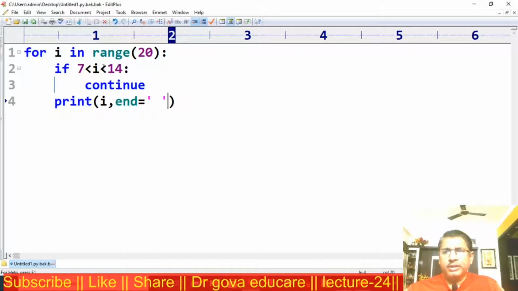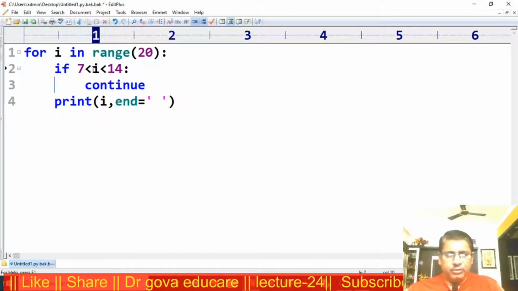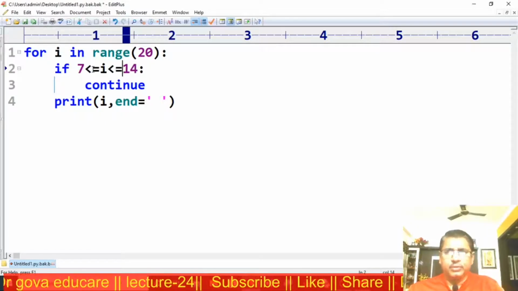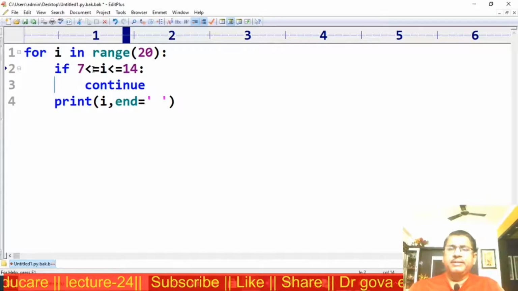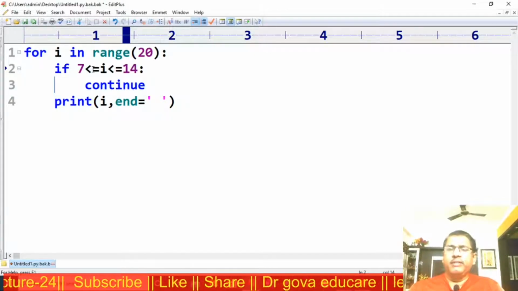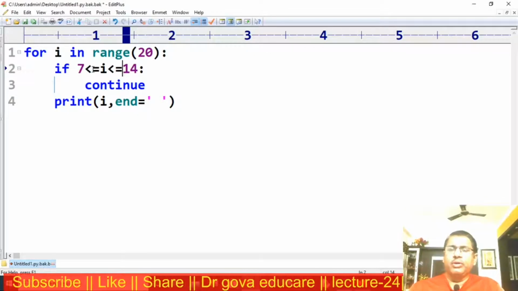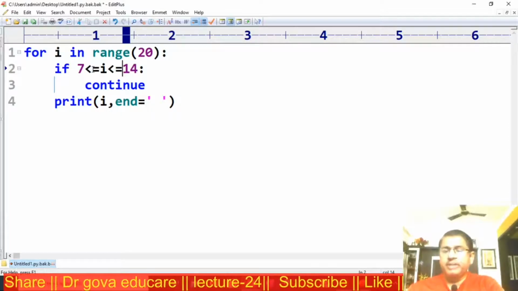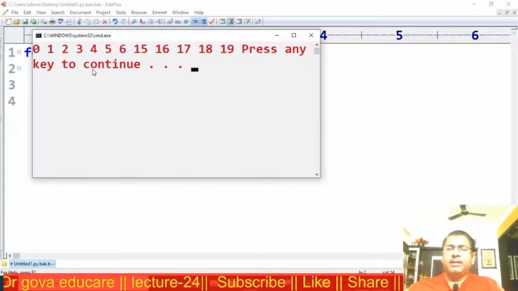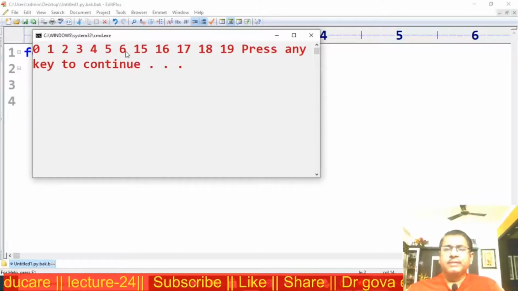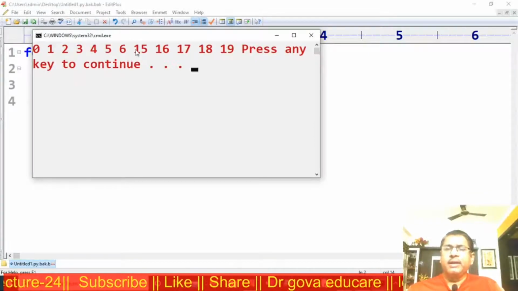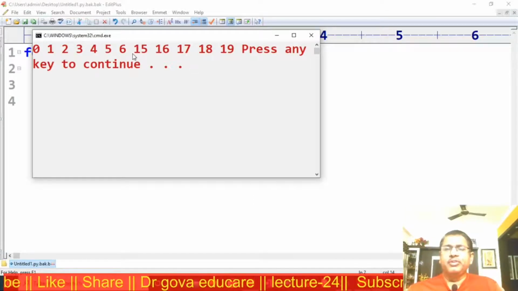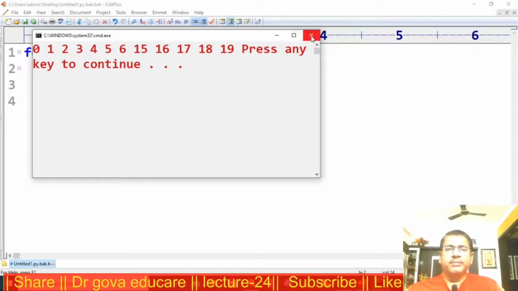So I am using less than or equal to, i less than or equal to, that is in between 7 and 14. I don't want to print the values 7 to 14 including the endpoints. I am using the continue statement. Now observe here, between 7 and 14 I don't want to print the values. For this purpose I am using a continue statement.